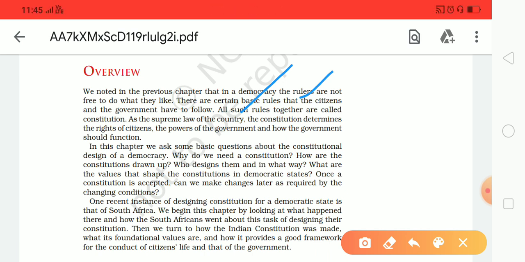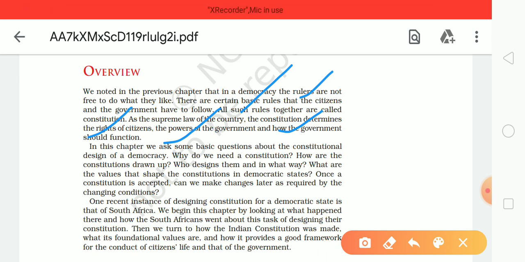A constitution describes the rights of a citizen, the powers of the government, as well as how the government should function.